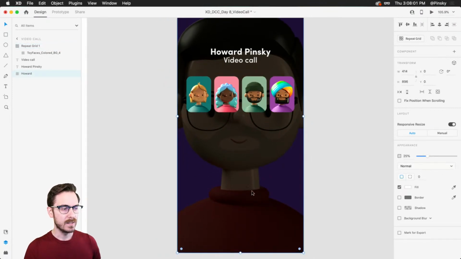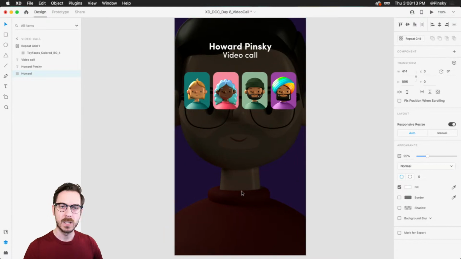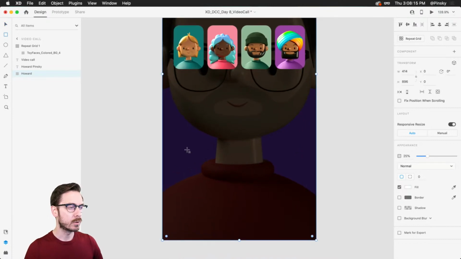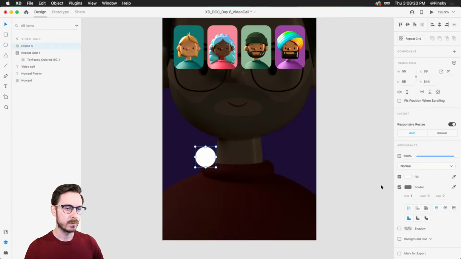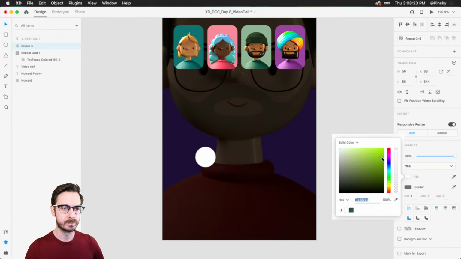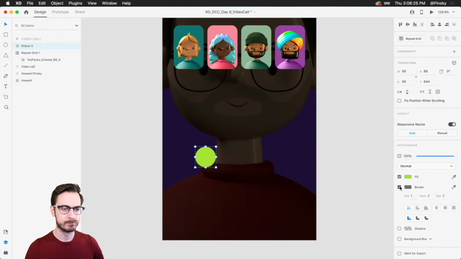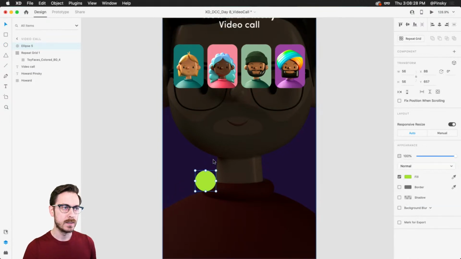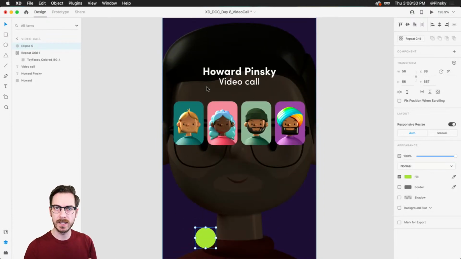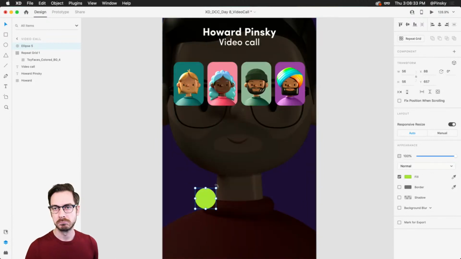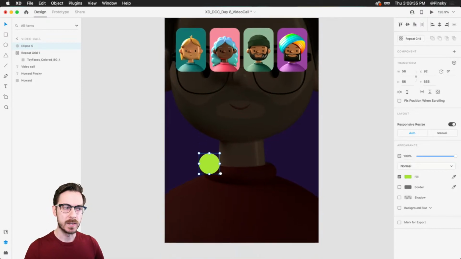All right, next thing, down below, we might want 2 icons. One to maybe start the call if it hasn't already been started, and one to end the call, or maybe mute your mic, or something to that extent, right? Completely up to you what these icons are. I'm gonna grab the good old ellipse tool, shortcut key E, and drag one out, and this one is going to be nice and green. And this is to start the call. Now, you can make the argument that the call looks like it's probably already been started. Who knows, right? We're gonna run with this.